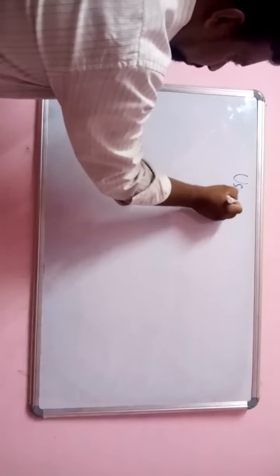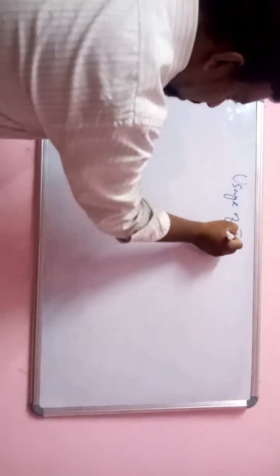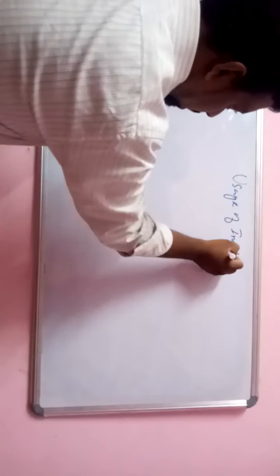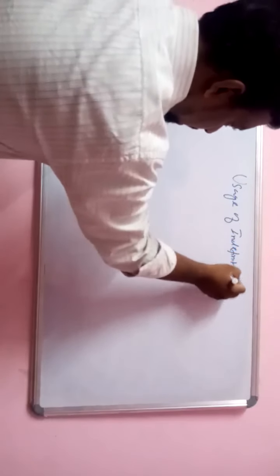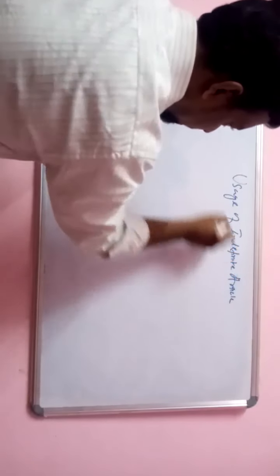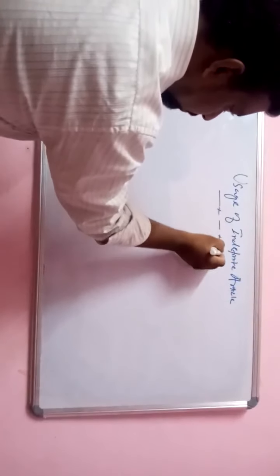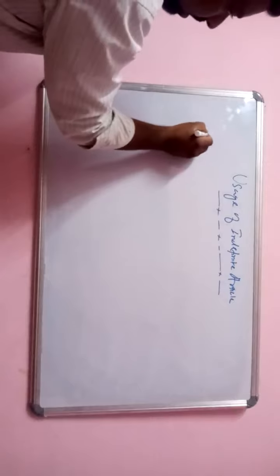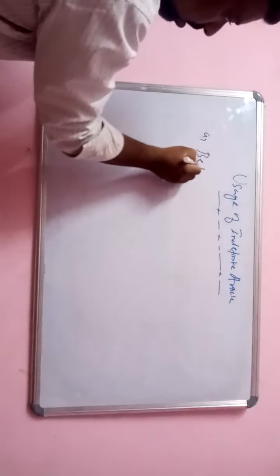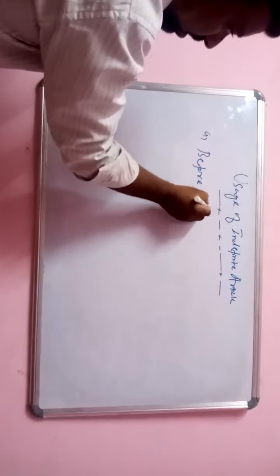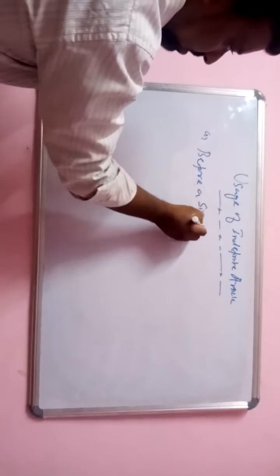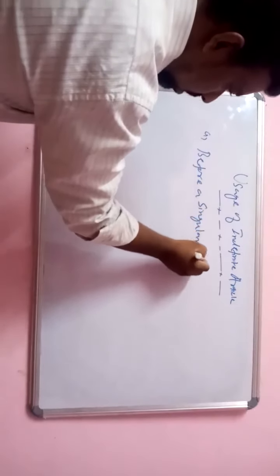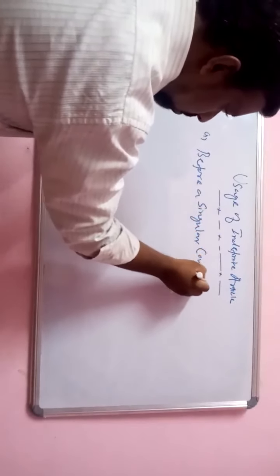Usage of indefinite article. Indefinite articles are used before a singular countable noun.